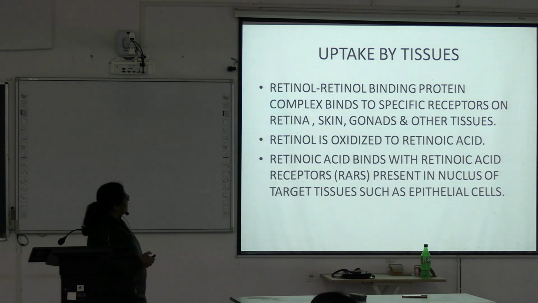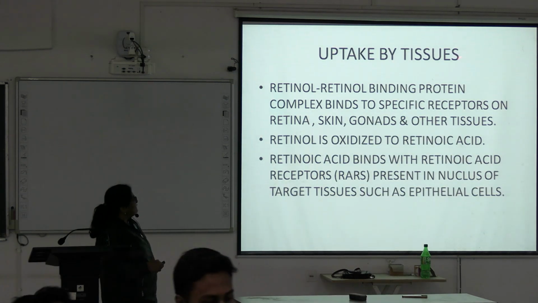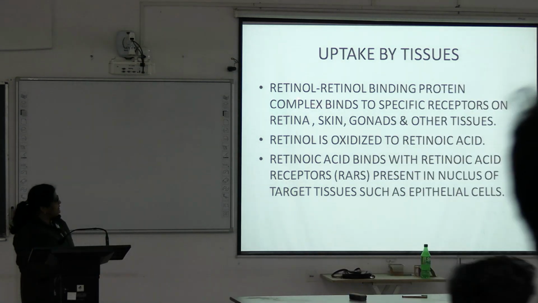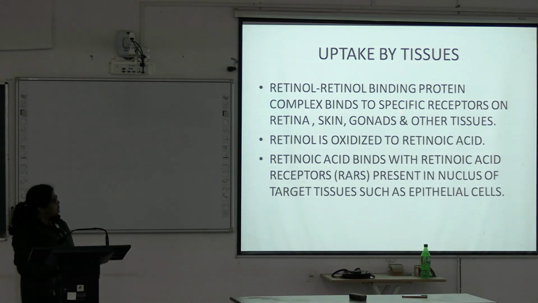Now, the uptake by tissues. The retinol and retinol binding protein complex binds to specific receptors.